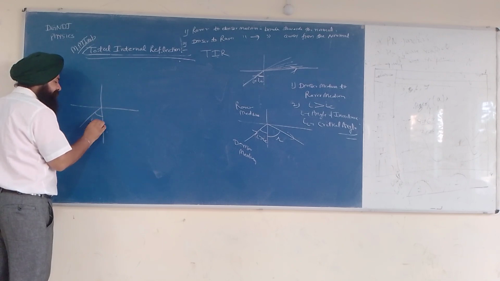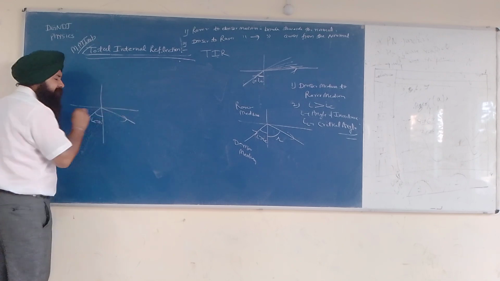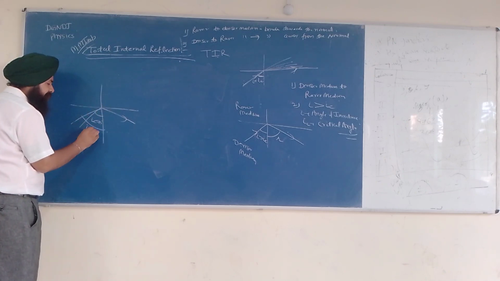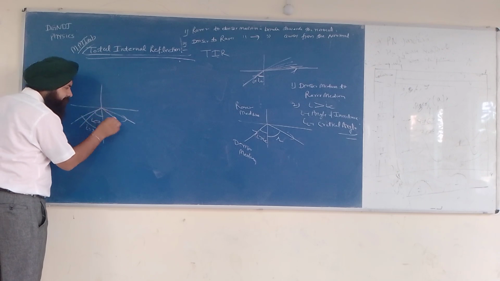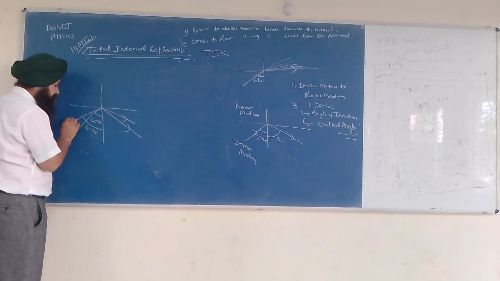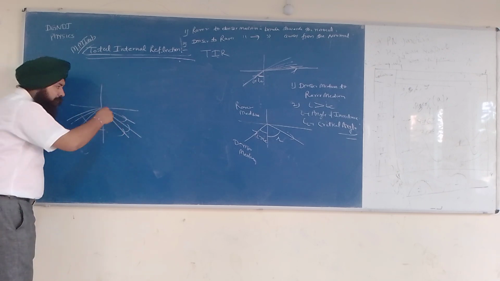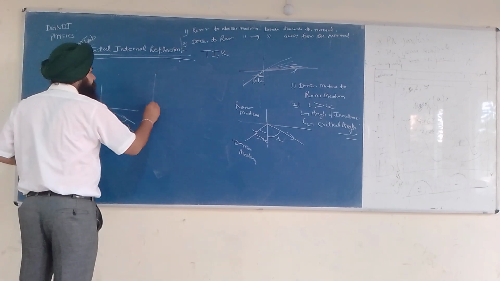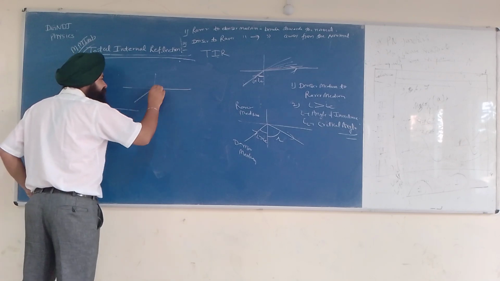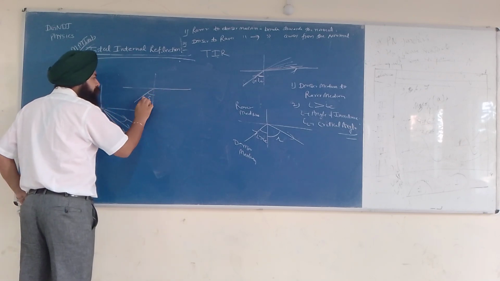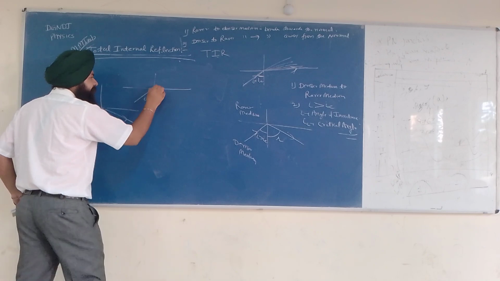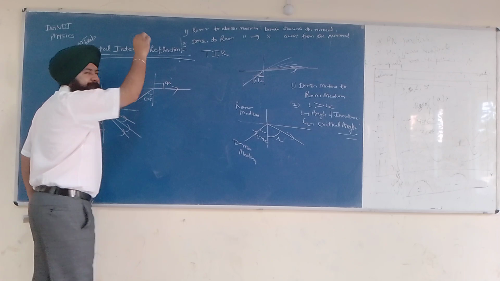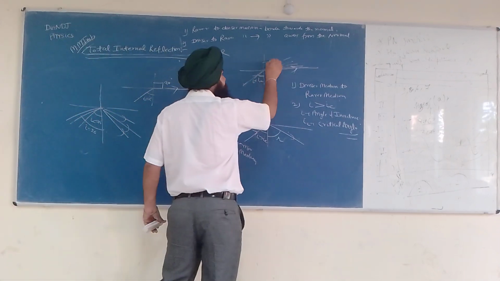This is I equal to 25. Light is in this medium. Now I take I equal to 26. Again, light will... okay, 27. It means all the light gets reflected in the same medium. But if I take an angle less than 25, let us say I is 25, it will travel along the same medium, and this angle will be 90.